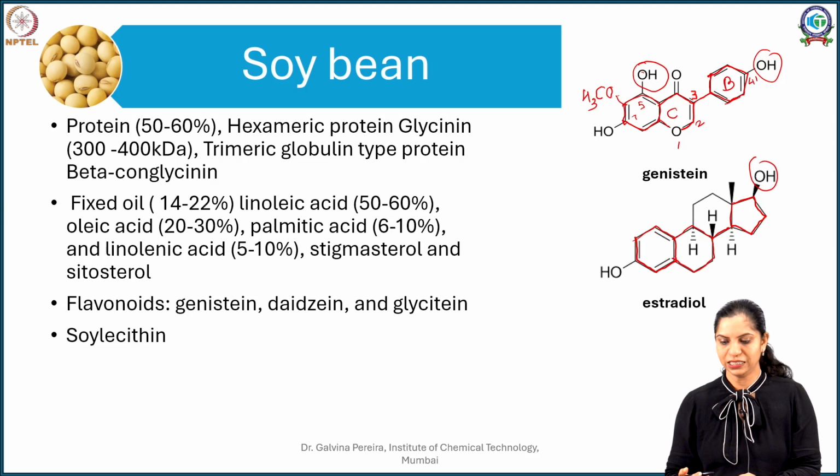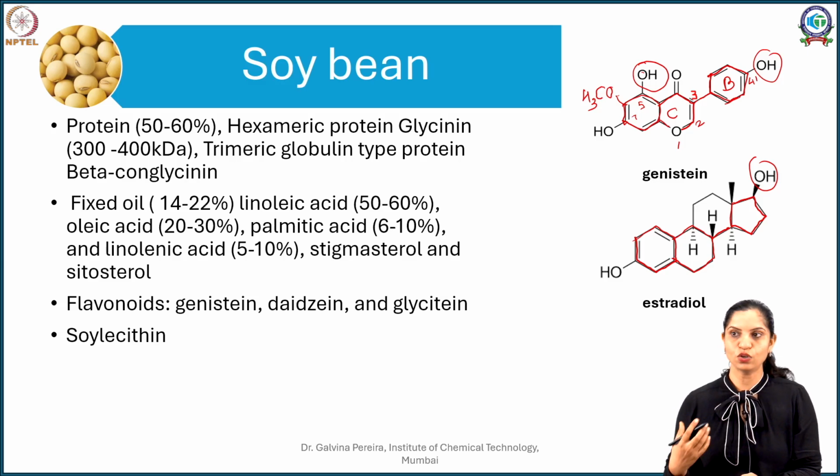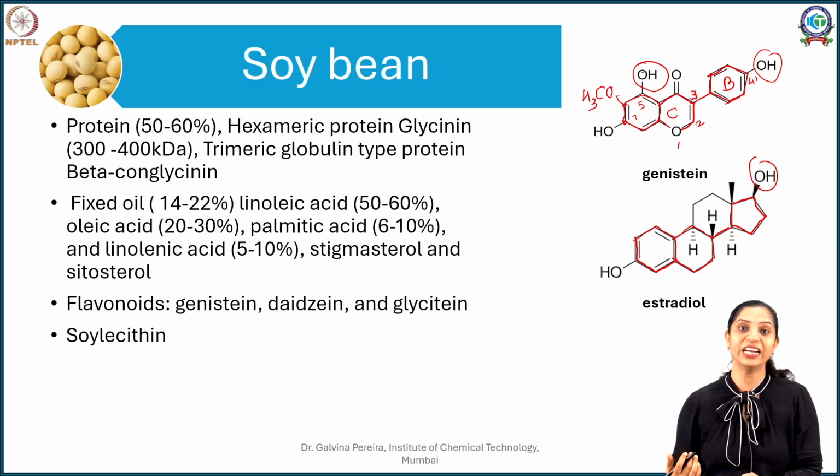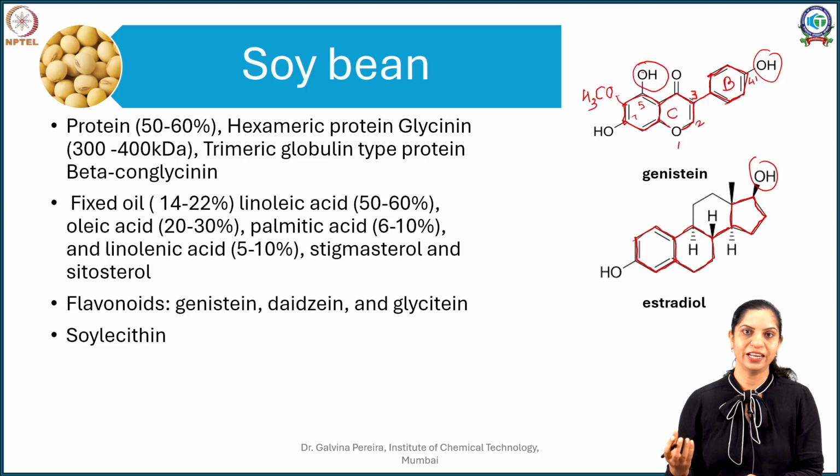In fact, it is said that the reason why incidences of cancer are so much less in Japan, one of the reasons found was that the Japanese population having a soy based diet was one of the responsible causative things attributed to less incidences of cancer in